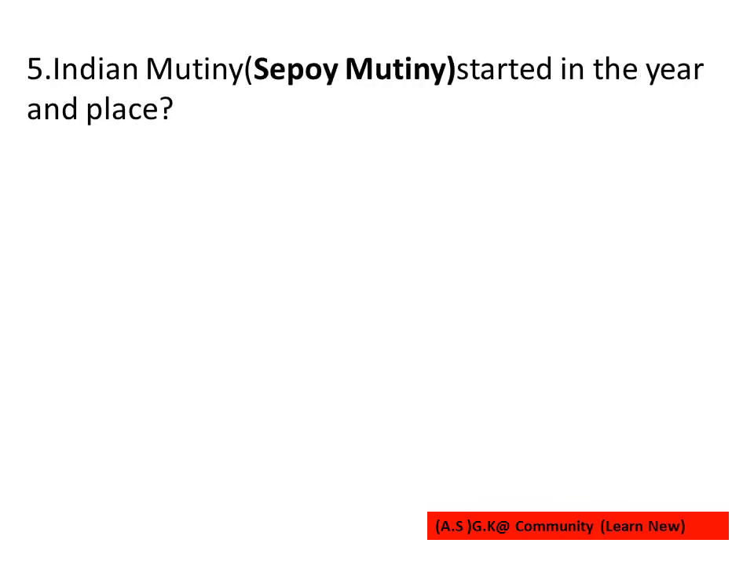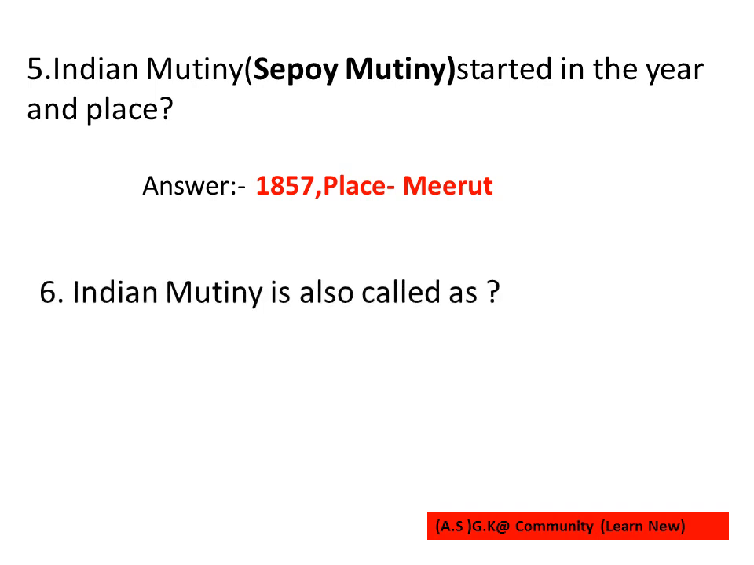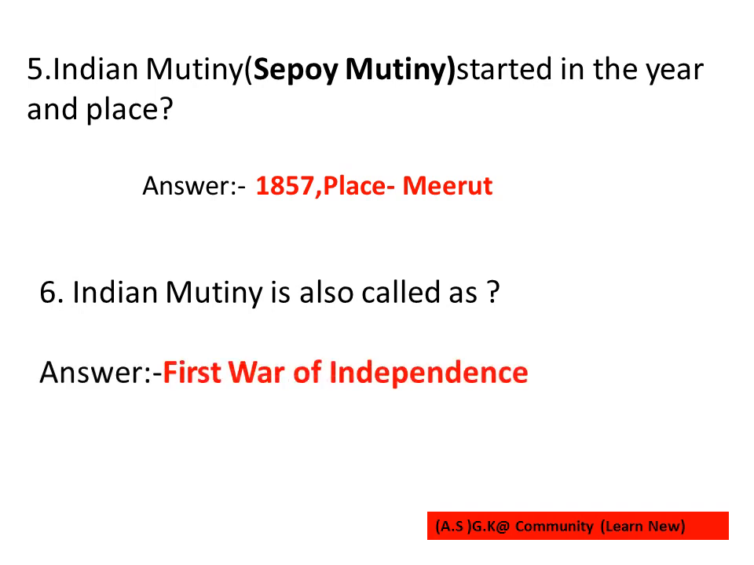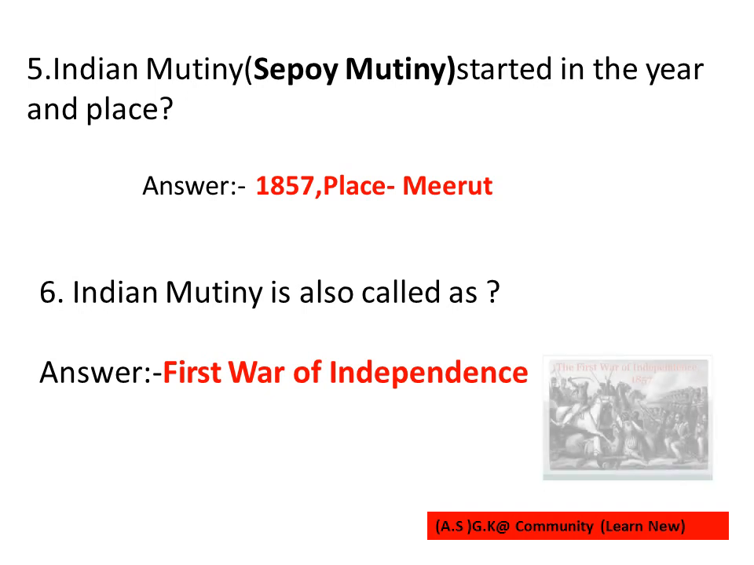The fifth question is: Indian Mutiny, also called the Sipai Mutiny, started in which year and at which place? The answer is it started in 1857 and that place is Meerut. Sixth question: Indian Mutiny is also called as? First War of Independence.